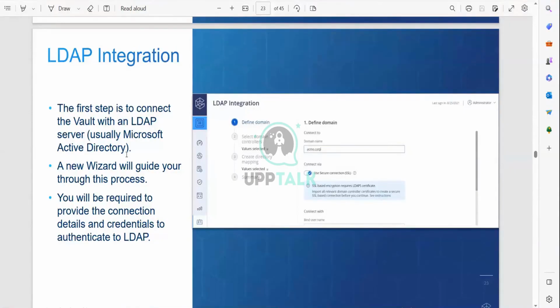The new wizard will guide you through this process. You can see this is the wizard. These are the steps which we are following for an LDAP integration. In the LDAP integration, the first step requires the domain name.